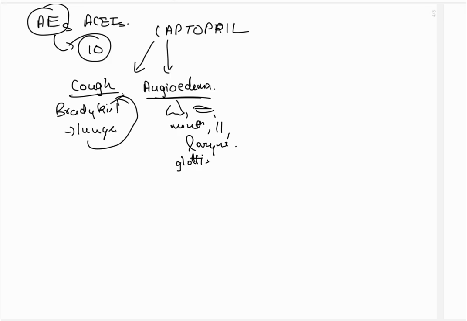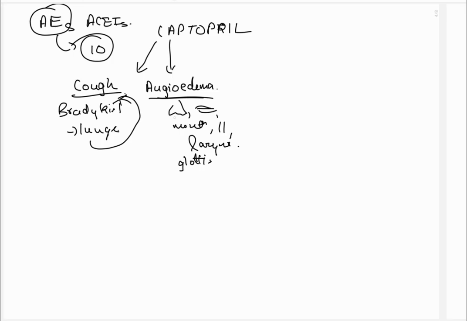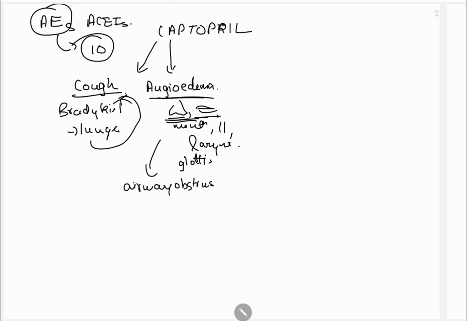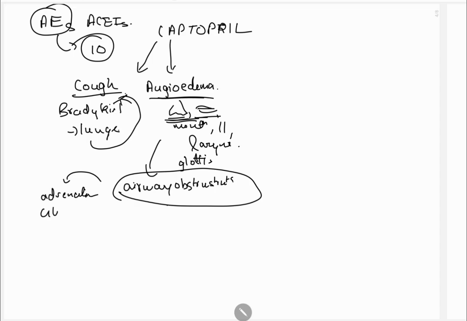Angioedema in the nose, throat and all causes airway obstruction. How do we treat this? It requires treatment with adrenaline, glucocorticoids and antihistamines.